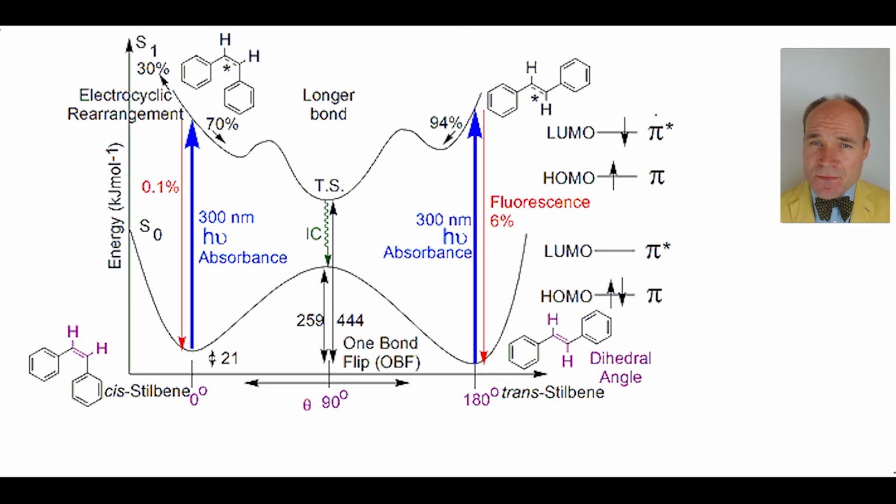Using internal conversion, IC, this excited transition state is converted into the ground state S0 with a dihedral angle of 90 degrees. Now, half of those molecules lose energy to become the cis-stilbene, whilst the other half of the molecules lose energy to become the trans-stilbene.